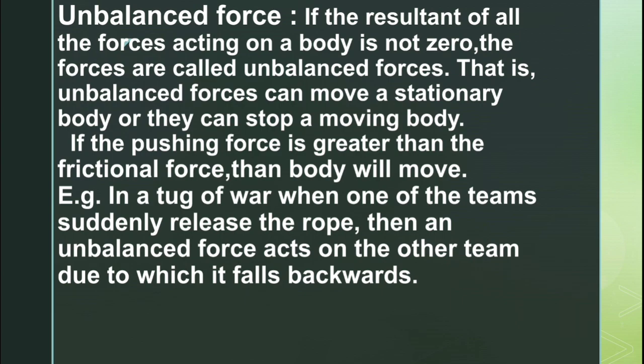Example of unbalanced force is in a tug of war, when one of the teams suddenly releases the rope, then the unbalanced force acts on the other team, due to which it falls backward. Since the resultant force is not zero here, the pushing force is greater than the frictional force, so the other team falls on the ground, which is the example of unbalanced force.